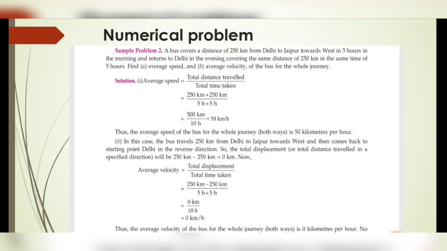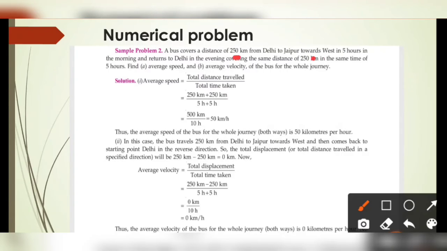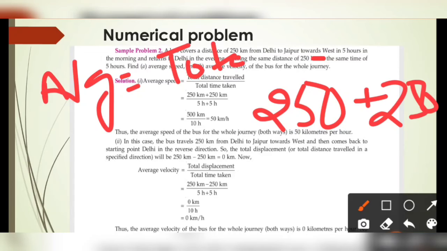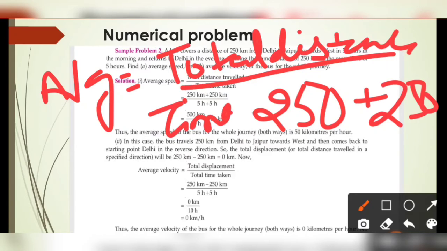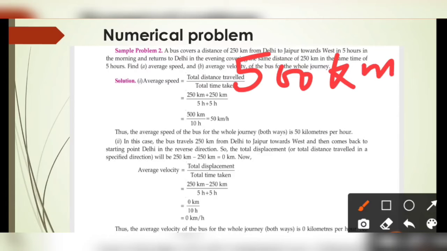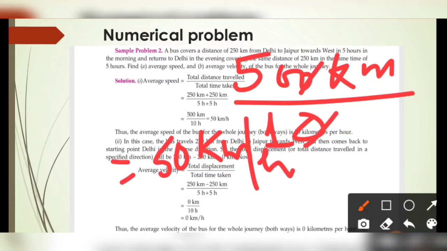If we are talking about the whole journey, it goes from Delhi to Jaipur and then comes back again. So the total distance traveled is 250 plus 250, because the average speed formula is total distance divided by total time. That is 500 kilometers, and the total time is 5 hours for the first trip and 5 hours for the return, so 10 hours in total. Dividing, the average speed is 50 kilometers per hour.